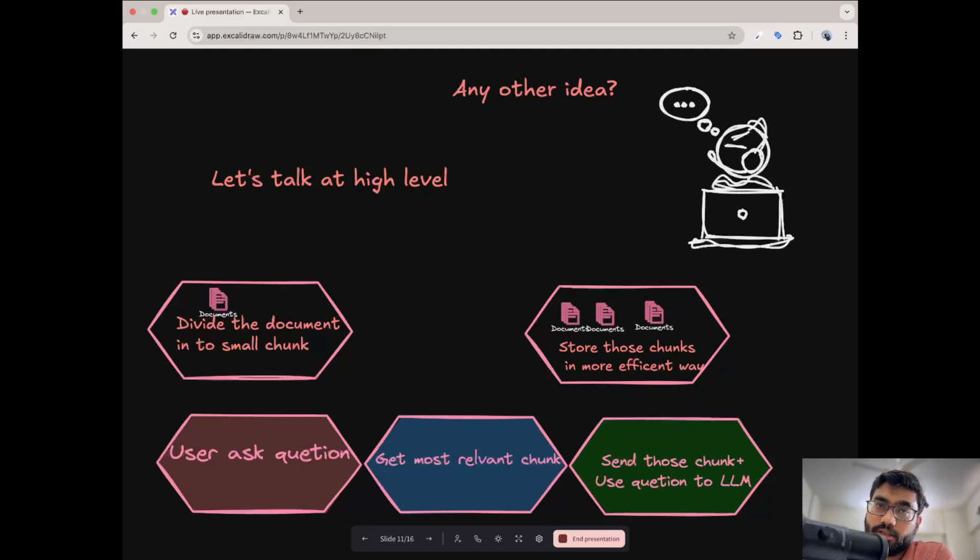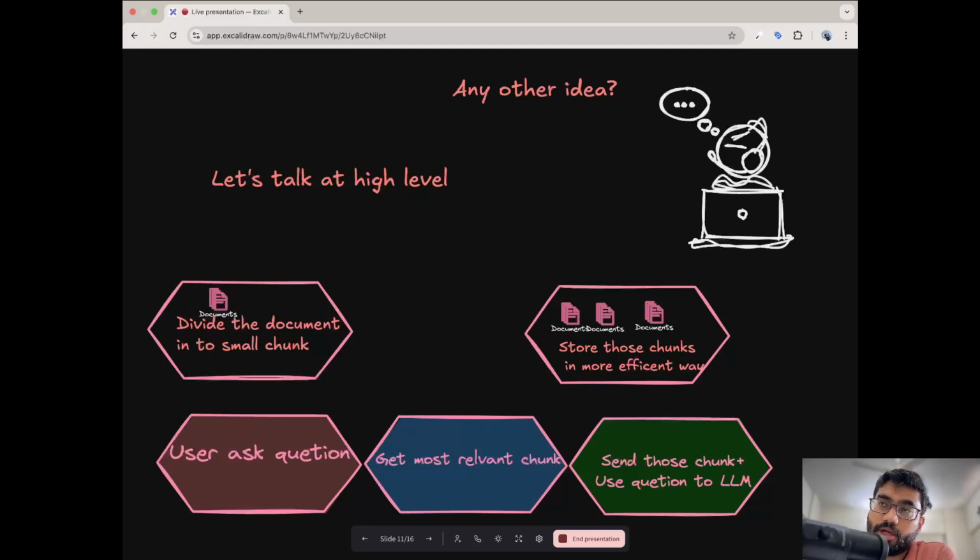We will see this in greater detail in the next slide, but at a high level, instead of uploading the full document, once we upload the document we divide it into smaller chunks before sending anything to ChatGPT or any model, because we are not trying to send the full document to the model.